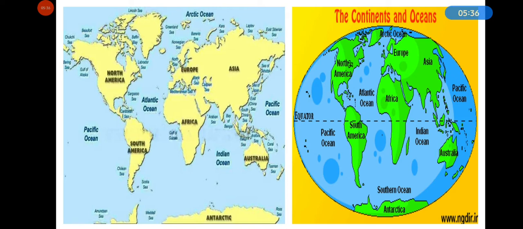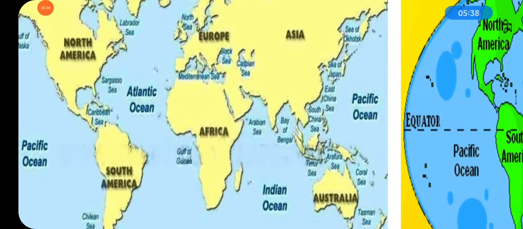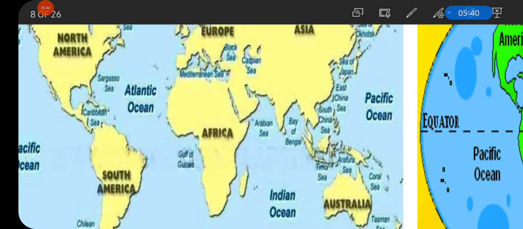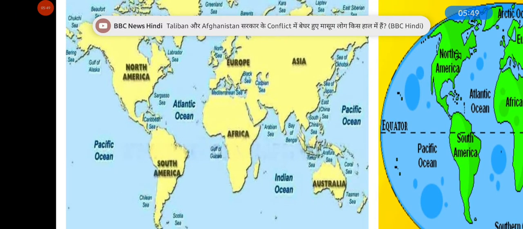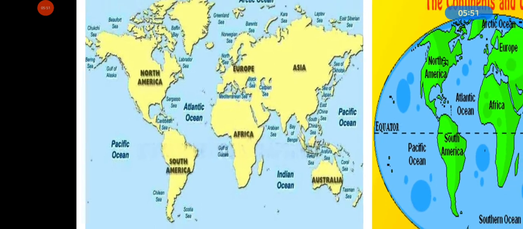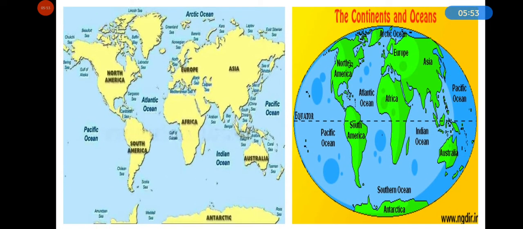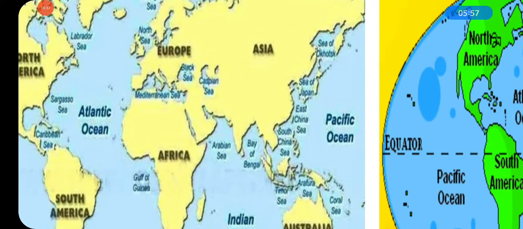And notice which ocean lies between Africa and America? Which ocean lies between North America and Africa? And next, which is the biggest and which is the smallest ocean? You can observe by the size.